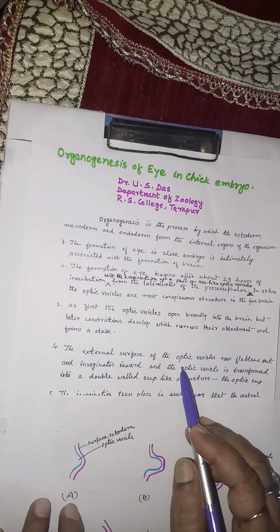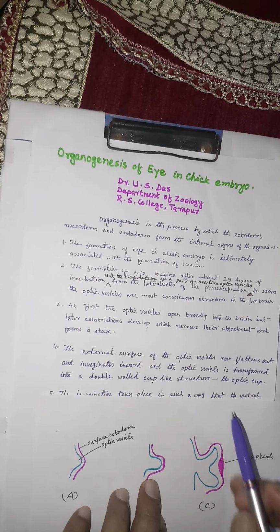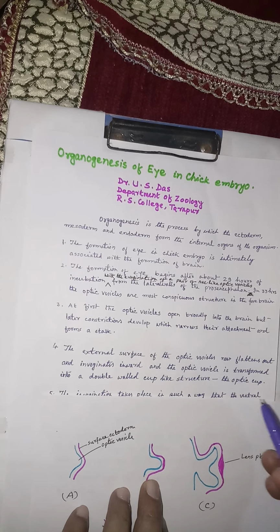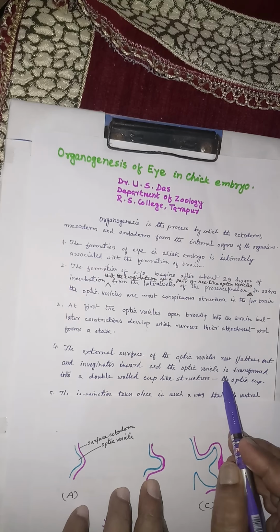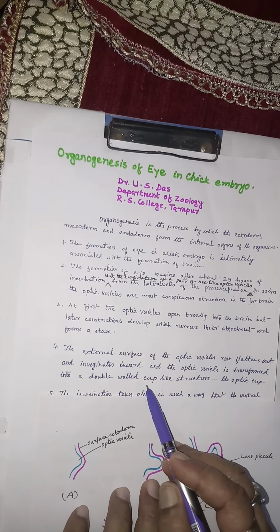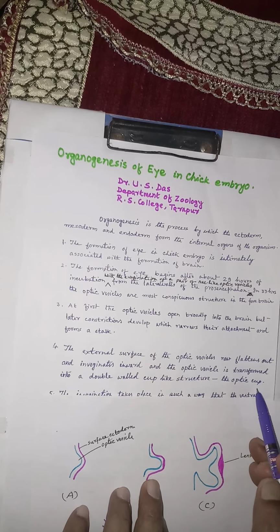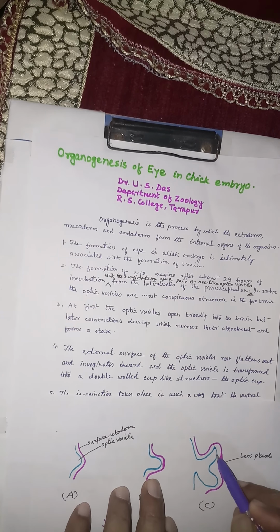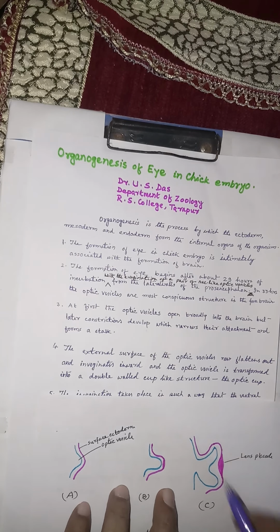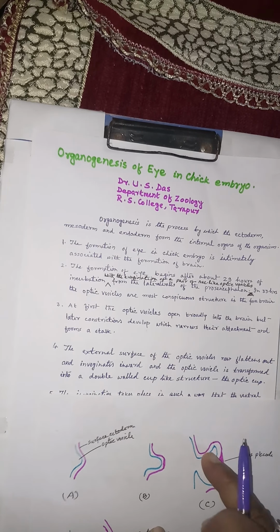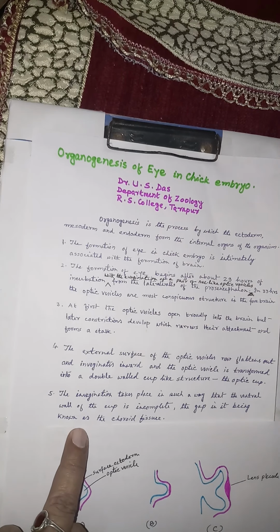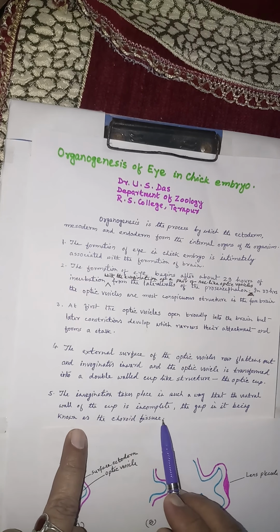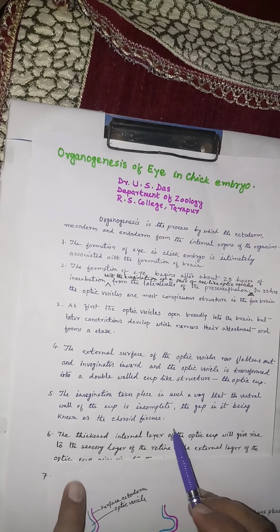Okay, the external surface of that now flattens. The external surface now flattens out and invaginates inward into the optic vesicles. It is transformed into a double-walled cup-like structure called the optic cup. See, the external surface of the optic vesicles invaginates inward, and a double-walled cup-like structure is formed. This is called optic cup. The invagination takes place in such a way that the ventral wall of the cup is incomplete, the gap in it being known as the choroid fissure.